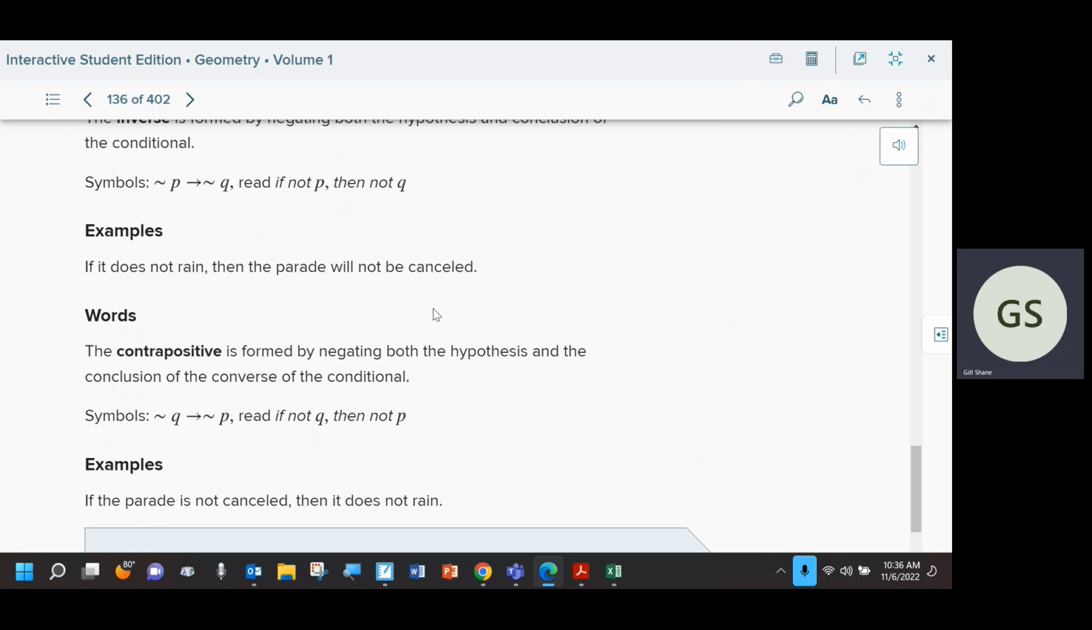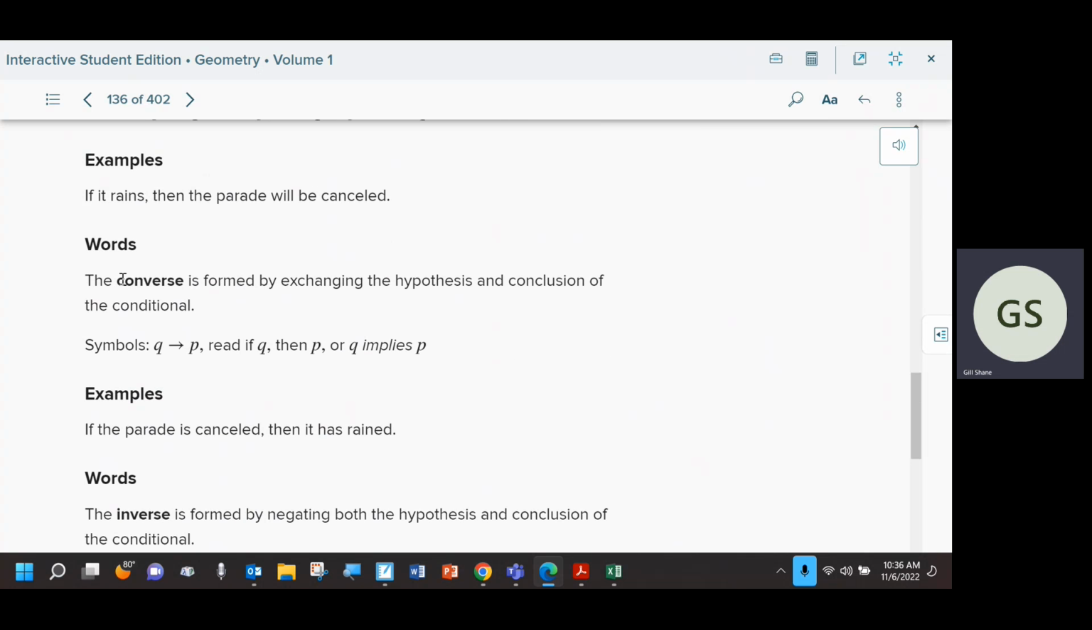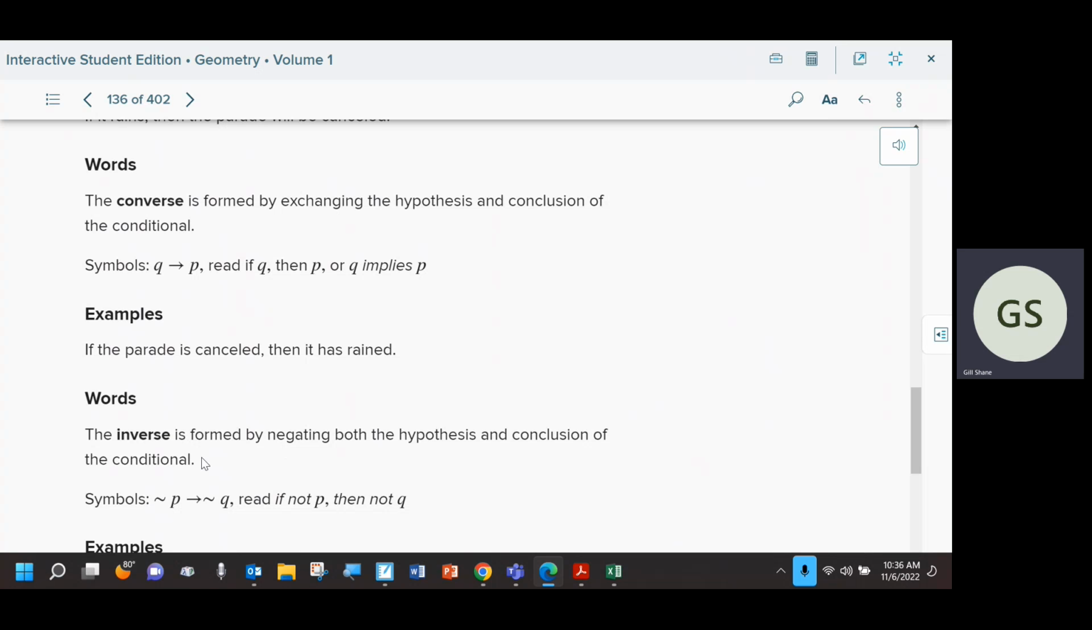So the way I suggest you remember these: we first learned how to flip the order. That was the converse. Then we learned how to make them not statements without flipping anything. Well, alphabetically, C comes before I. So if the first thing we learned was flipping, then converse is flipping things. If the second thing we learned is just making them not statements, then I comes after C, so that's when we make things a not statement.